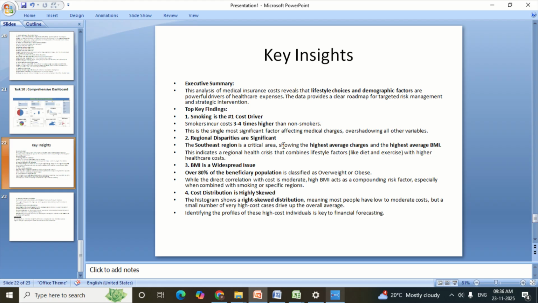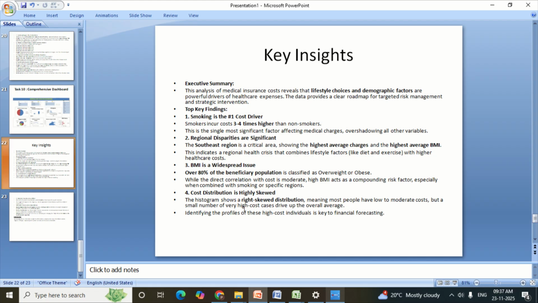Regional disparities are significant. The Southeast region is a critical area, showing the highest average charges and the highest average BMI. This indicates a regional health crisis that combines lifestyle factors with higher healthcare cost. BMI is a widespread issue. Over 80% of the beneficiary population is classified as overweight or obese. While the direct correlation with cost is moderate, high BMI acts as a compounding risk factor, especially when combined with smoking or specific regions.